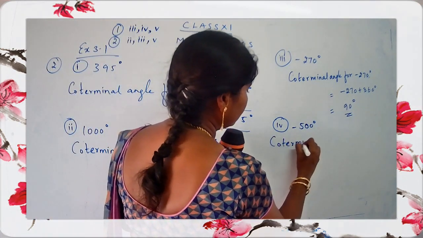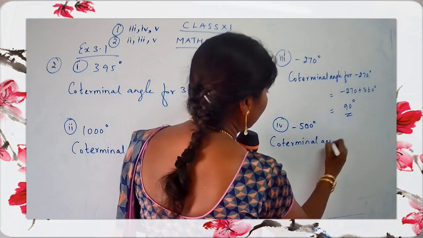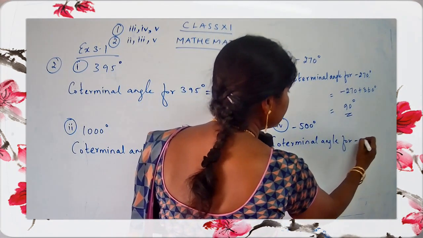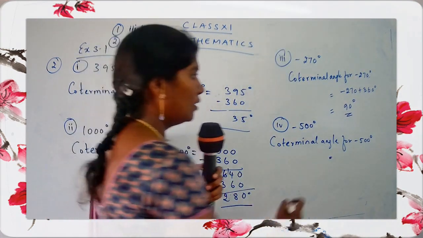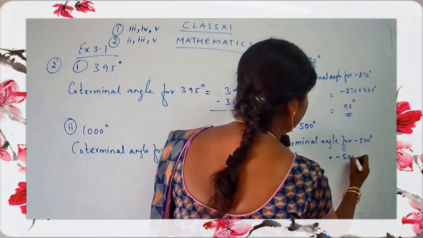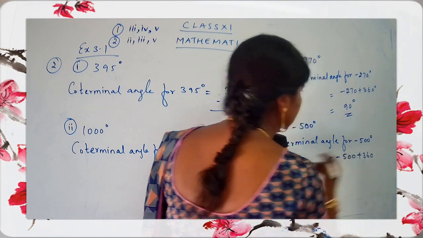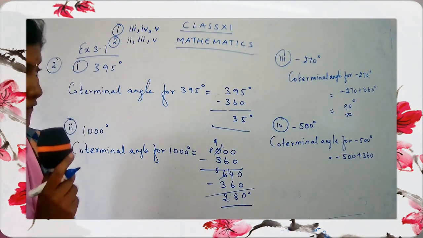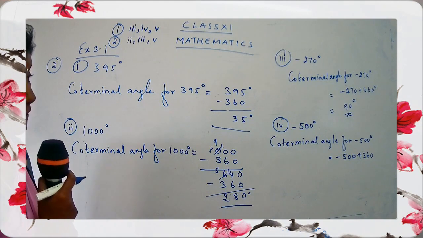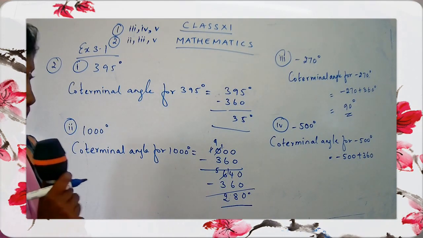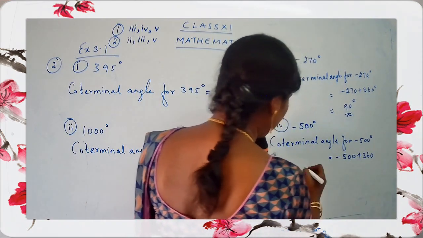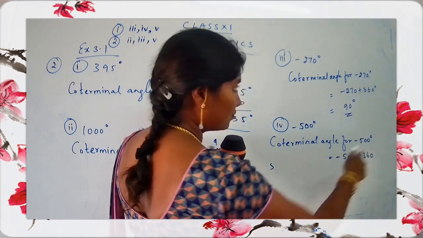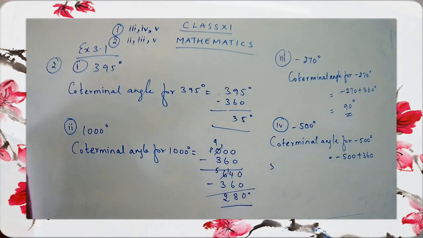Coterminal angle for minus 500 degree is equal to minus 500 plus 360. Let's go for the calculation. So what do I get here? I'll just do the working part here, children. You can just do the working part there. If I just write on the right side, you will not be able to see it.